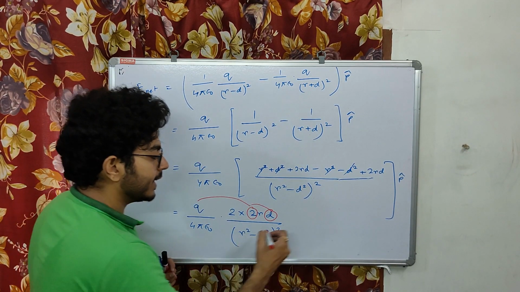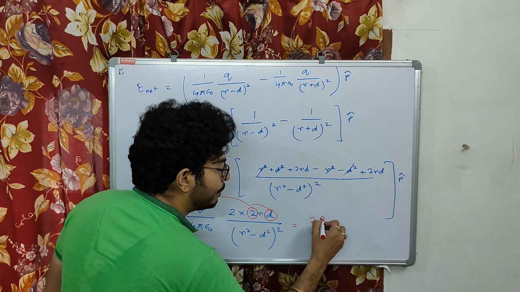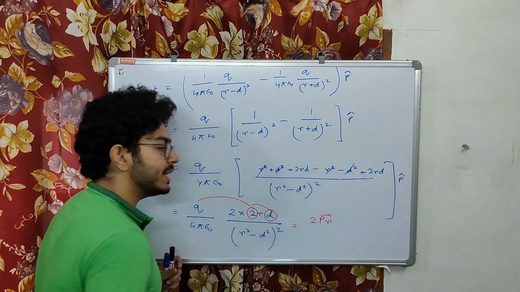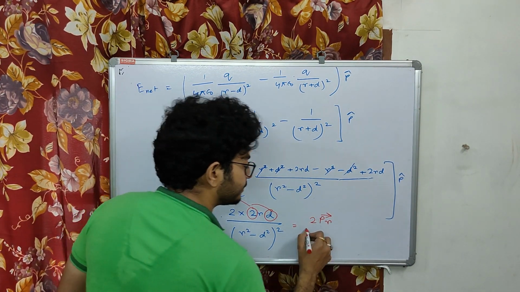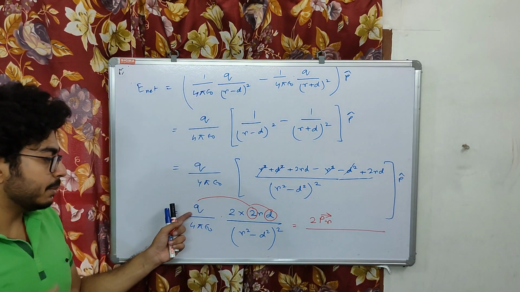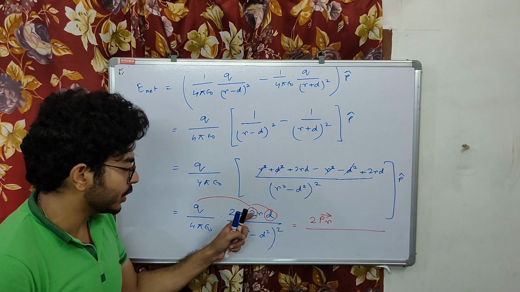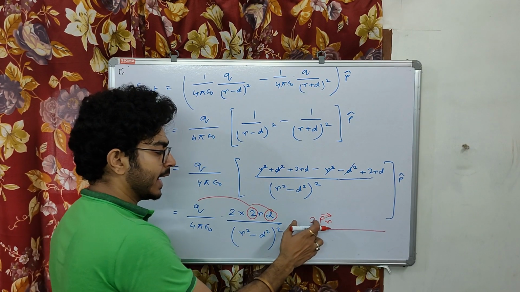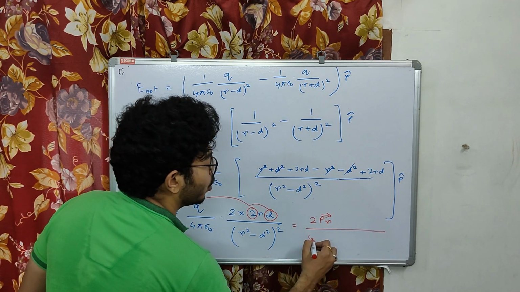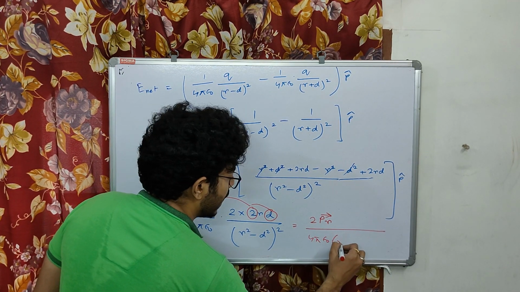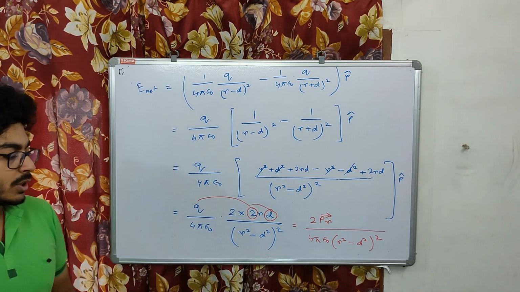So ultimately I can write this part as 2pr, where p is the electric dipole moment. When q is multiplied with 2d, we get the dipole moment. So we get 2pr by 4 pi epsilon naught (r square minus d square) whole square. So this part is clear.